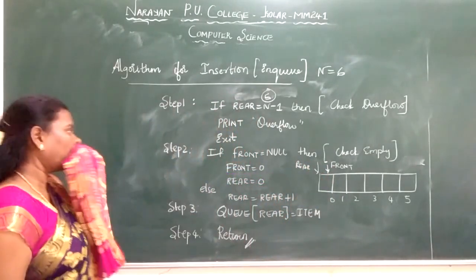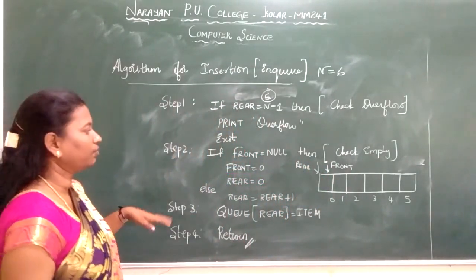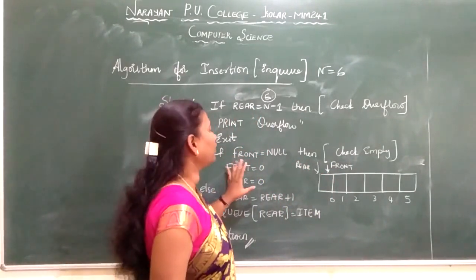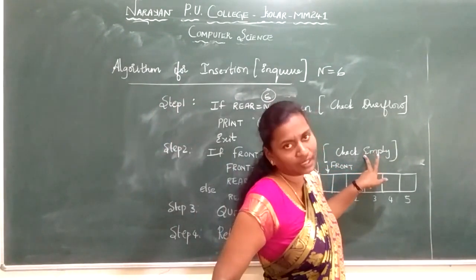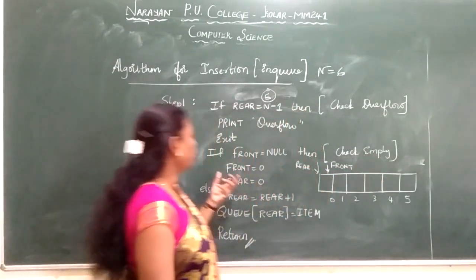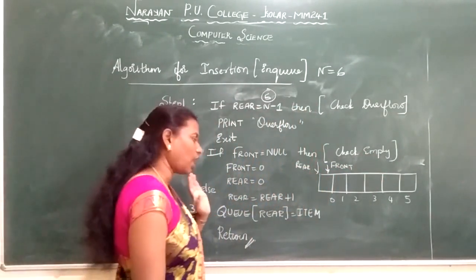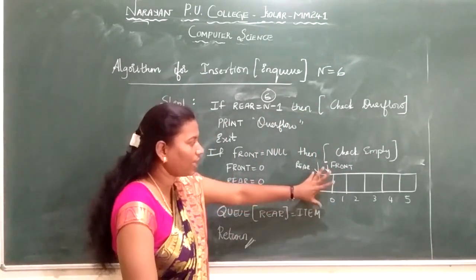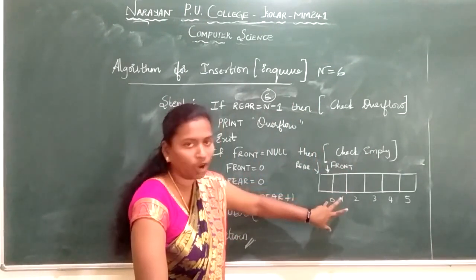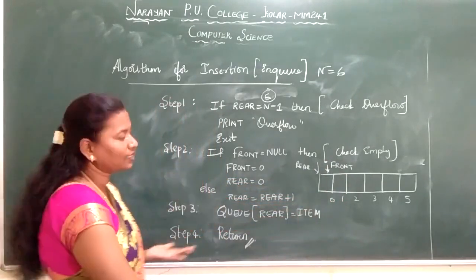Okay, now if front is equal to null, after deleting everything, that means you are checking whether the queue is empty. Then you are initializing front is equal to 0, rear is equal to 0 once all the elements are deleted. Now no elements are there. So initially front and rear are pointing to 0. Now you want to insert an element.